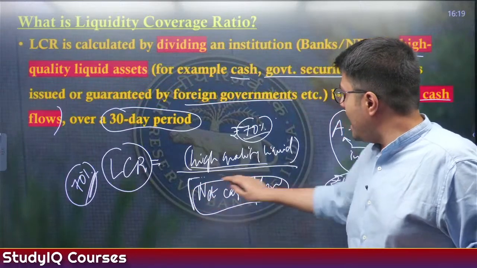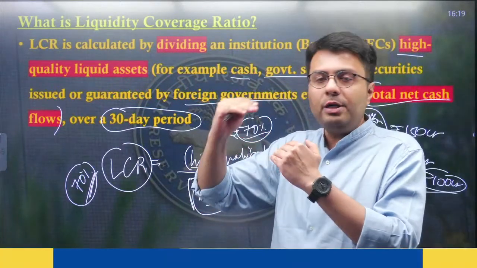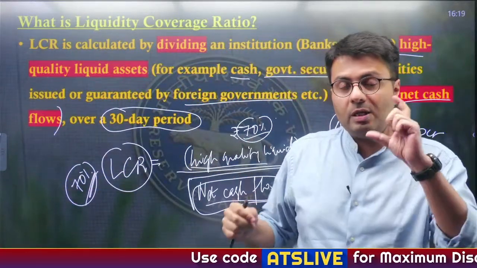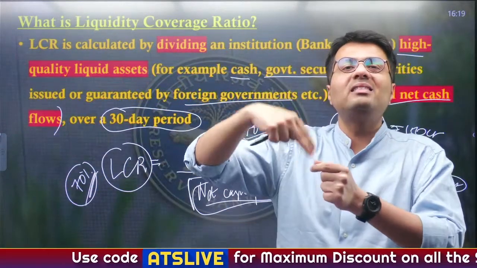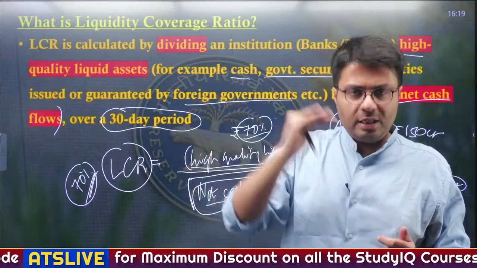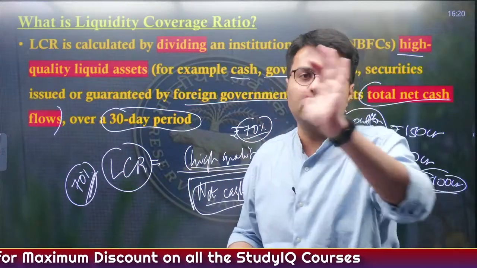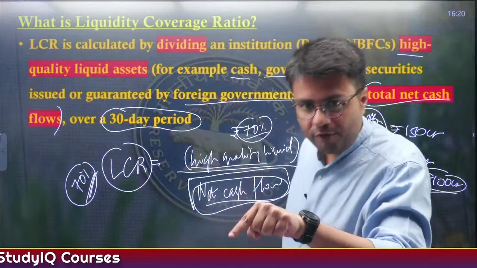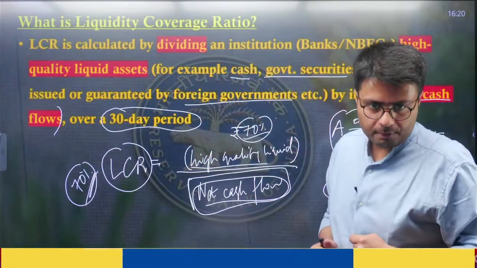You calculate net cash flow, which is the difference between total cash going out of the bank and total cash coming into the bank. How does cash go out of the bank? If the bank extends loans. How does cash come into the bank? When people make deposits in the bank. Easy? Any doubt up till now? Please let me know. If no doubt, then only I'll move forward.